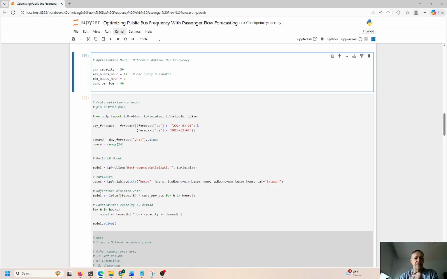I think if you want to change it, by all means, go ahead and change that to what you think is more appropriate based on your city. I'm in New York City. The cost per bus might be a little bit higher. I'll be honest with you right there. Might be more like 50. I'm going to leave it at 40. This is just what I'm testing right now.